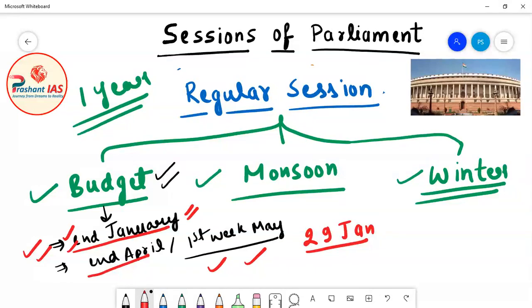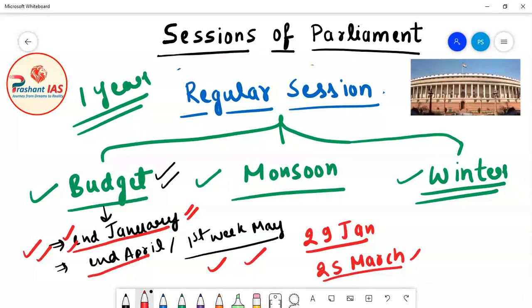But friends, this budget session actually ended very soon. This session ended on 25th of March 2021, which means on 25th of March 2021 the budget was finally passed and the budget session was finally ended. So we can say that this year the budget was passed so quickly that it ended only on 25th of March.